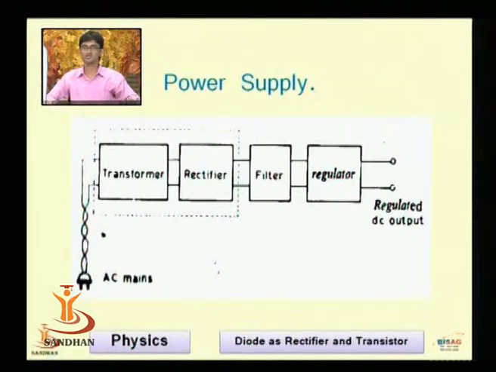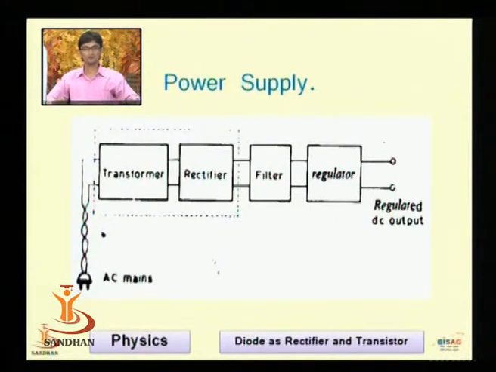A transformer basically consists of a primary winding, the core, and the secondary winding. If the number of primary turns is higher than the secondary turns, the transformer is known as a step down transformer. If the number of primary turns is less than the secondary turns, the transformer is termed as a step up transformer. Primary turns more than the secondary turns, then it is step down. Primary turns less than the secondary turns, step up.